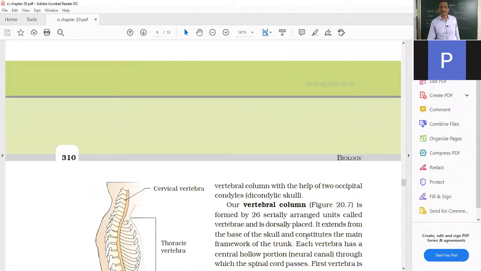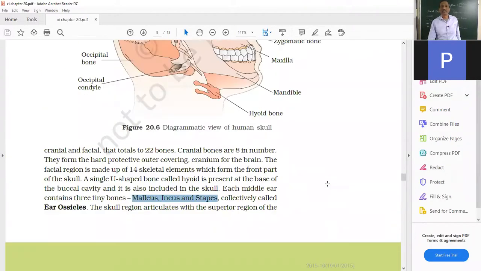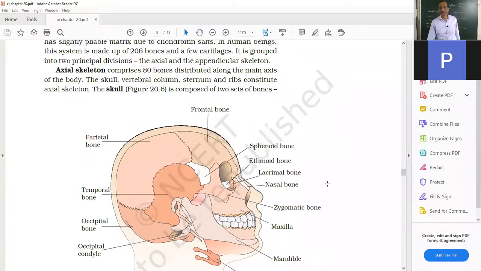Rest all are found in pairs, but hyoid is found alone, that is unpaired. So 4 this side, 8; 7 this side, 14; and then 3 this side, that is 6, and 1 hyoid. So how many in total? That is 8 and 14, that is 22, 22 and 6 is 28, plus 1, 29. So we got 29 bones in the head, or skull, whatever you call it.